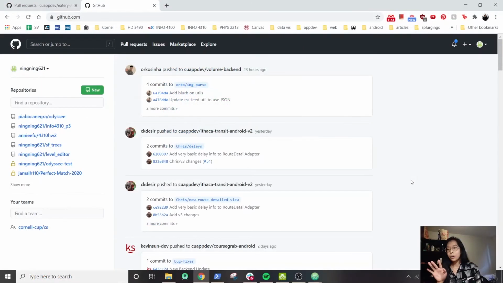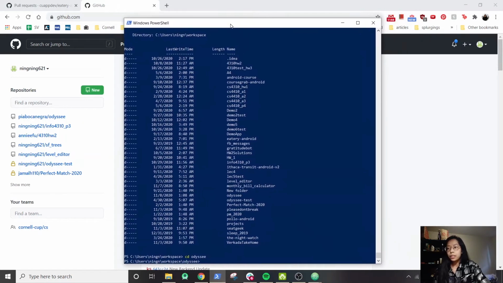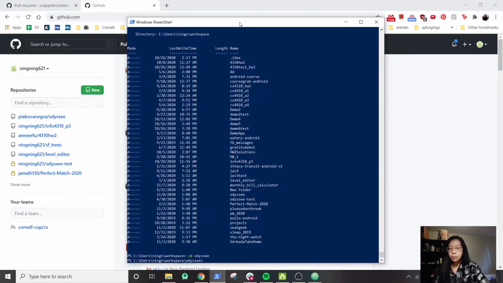Oh, hi guys, welcome to the second part of the demo. Hopefully Kevin shows you guys how to use Git and GitHub through the desktop app, and I'll be showing you how to do roughly the same things through the terminal. So this is the terminal that I will be using. On Windows, this is called PowerShell, but on Mac, I think it's just called Terminal or Command Prompt.